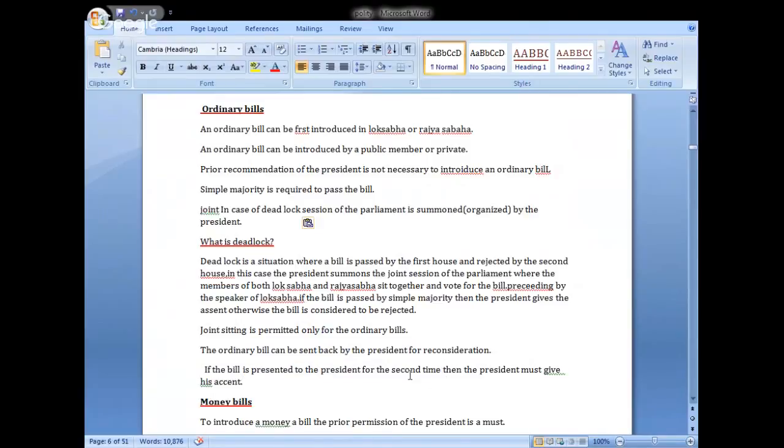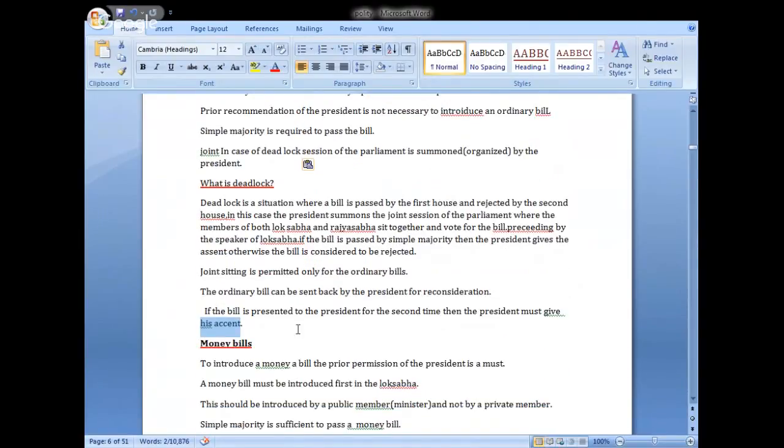But if the bill is presented a second time, then the president must give his assent. It means he has to approve the bill. That is the meaning of this.